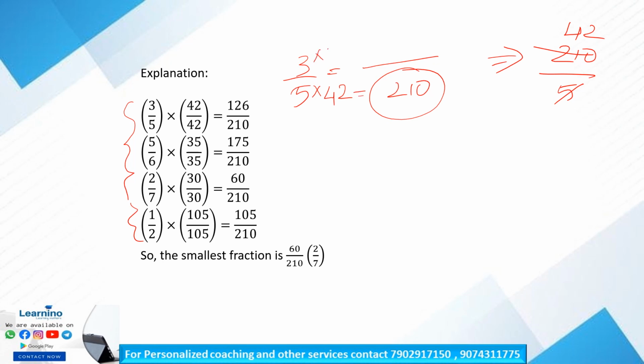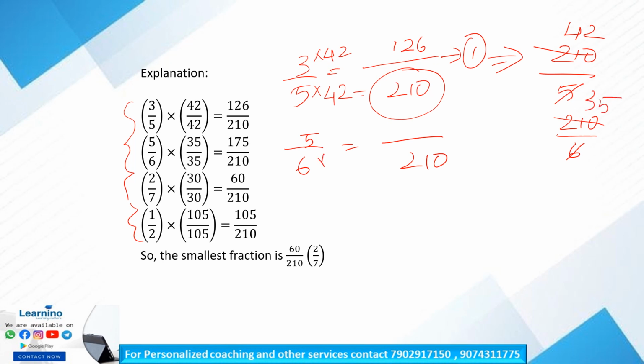Again 3 into 42, we will get 126 by 210. This is our first fraction. Second, 5 by 6: we have to get 210 as the denominator. So 210 divided by 6 is 35. So 6 into 35 is 210, and 5 into 35 is 175. That is 175 by 210. This is our fraction 2.